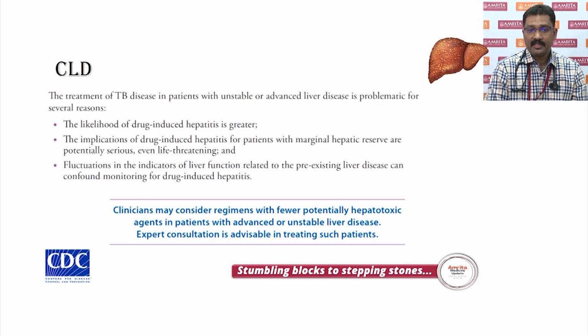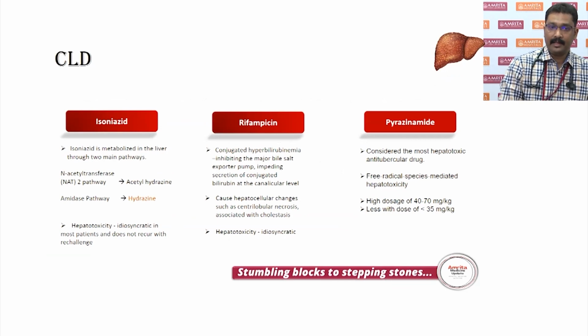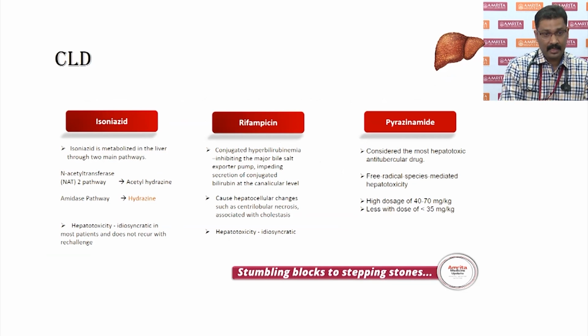So clinicians and physicians must consider regimens with fewer potentially hepatotoxic agents, especially in patients with advanced or unstable liver disease. Definitely, if in doubt, an expert consultation is always advisable in managing such patients. Now, all three of them are metabolized in the liver, and isoniazid is metabolized in two pathways. The problematic one is the amidase pathway, which forms a substrate of hydrazine, but the hepatotoxicity that it causes is idiosyncratic. The advantage here is that when you re-challenge it, it probably becomes not so problematic.